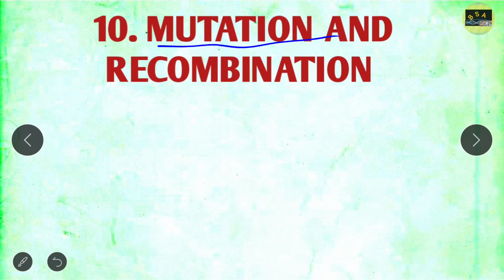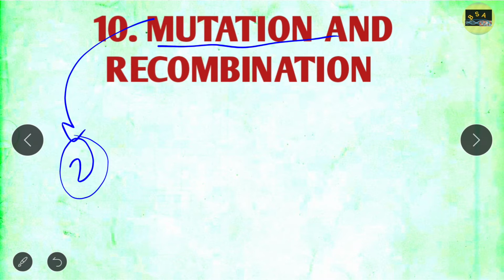And last but not the least, mutation and recombination. Mutation is a very easy topic. You will get a 2 marks question from this. Just go through the mutation. Especially, sometimes they ask about transversion, transition and all these, that is, what happens when adenine is mutated to this and that. So you just go through the types of mutation, where they basically ask this question.